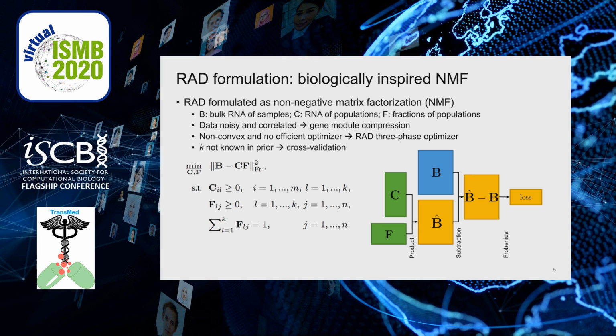Second, the problem itself is non-convex, and as far as we know, there does not exist an efficient optimizer for this specific problem. Lastly, the number of cell populations, or K, in this problem is provided as a hyperparameter. However, we usually do not know this number in advance.